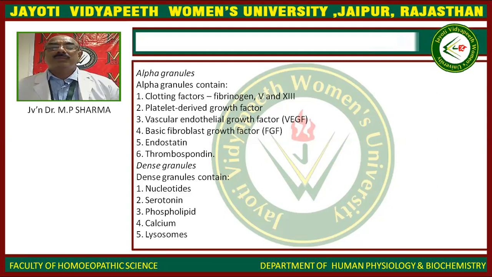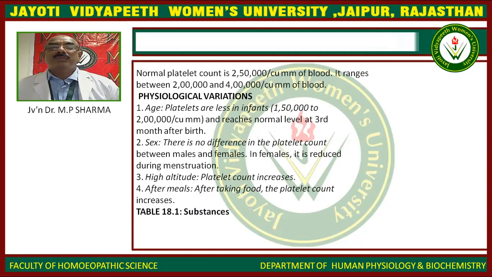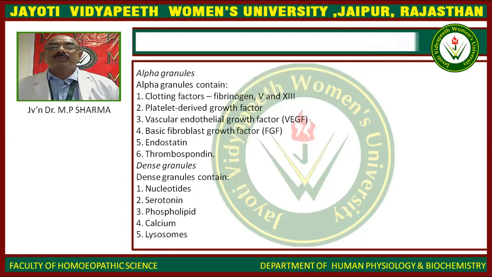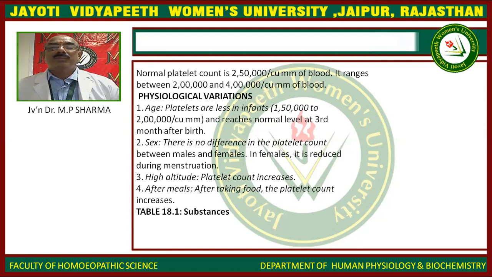Dense granules contain nucleotides, serotonin, phospholipids, calcium, lysosomes.